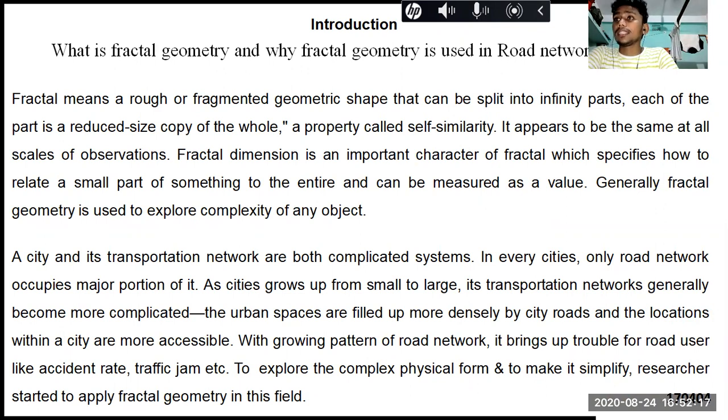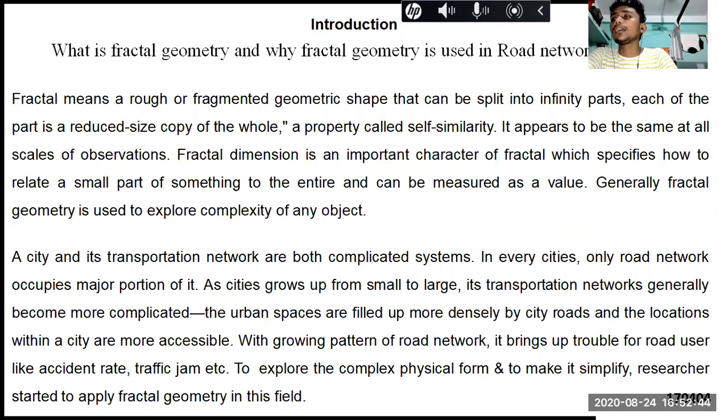Fractal means a fragmented geometric shape that is subdivided into many parts, and each part is exactly similar to the whole, which property we call self-similarity. Generally, fractal dimension is used to present the fractal property of an object. Fractal geometry is used to explore the complexity of any object.